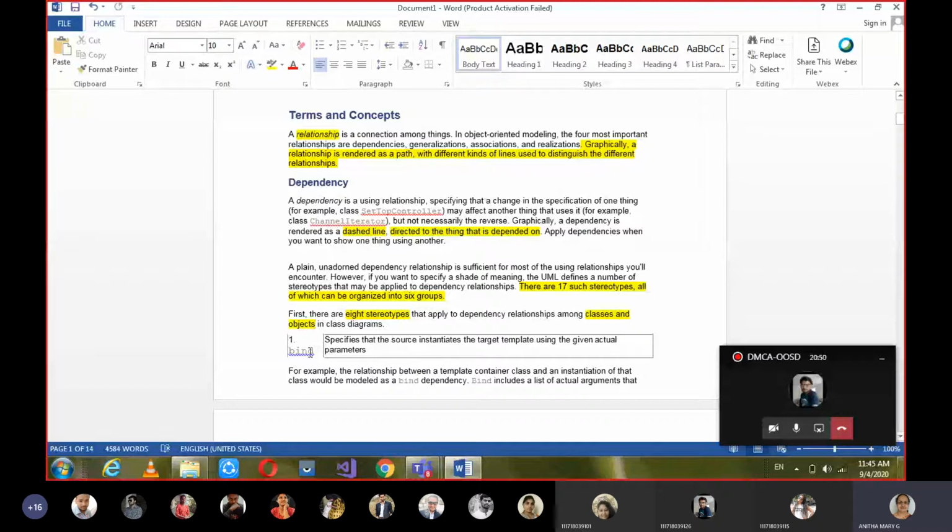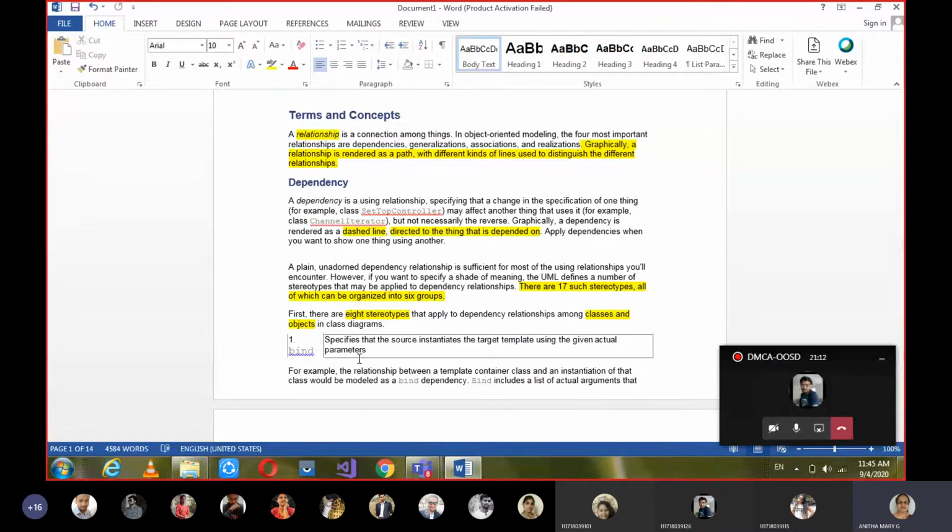The first stereotype is bind. It specifies that the source initiates the target, using the given actual parameters. You have a calling function and a called function, right?